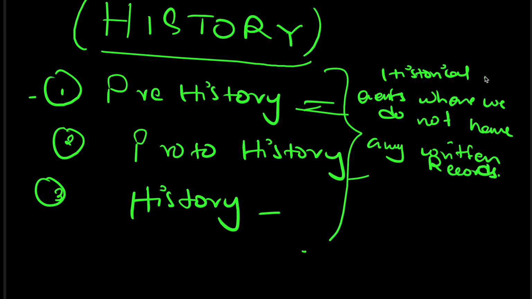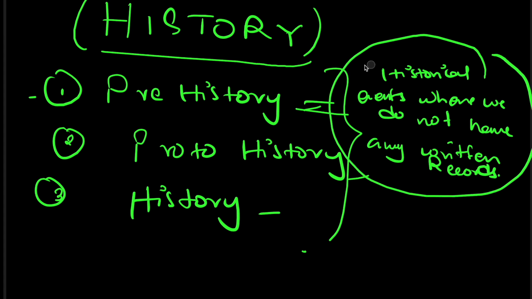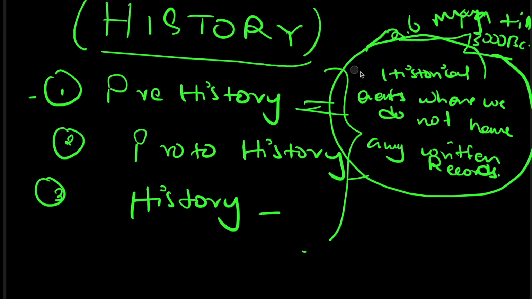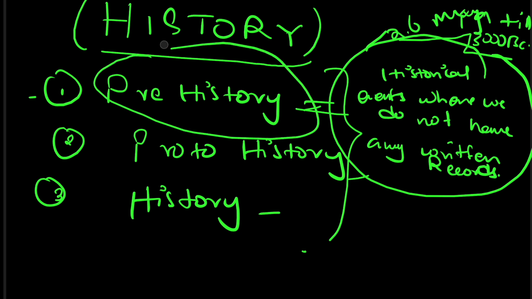So prehistory starts from 2.6 million years ago till 3000 BCE. Even till 4000 or 5000 BCE, we do not have any written records.